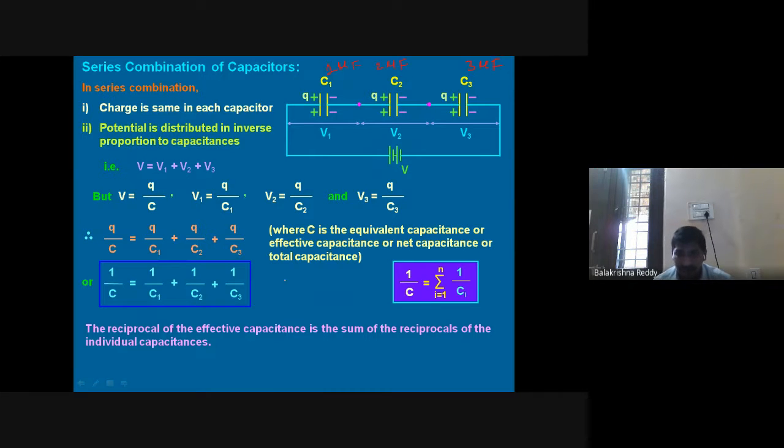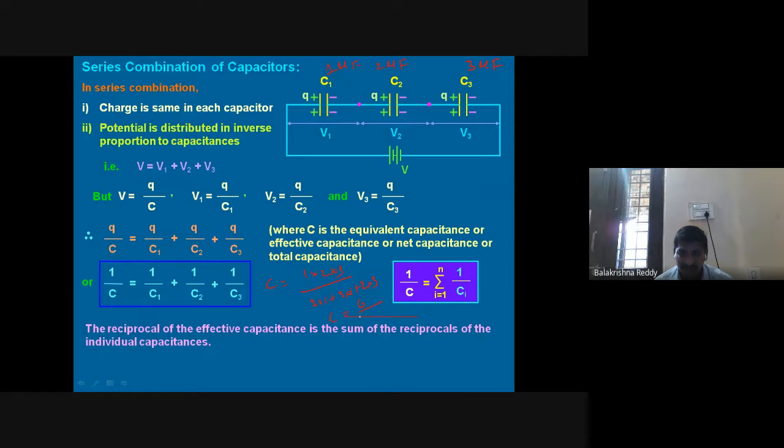Let me tell you, in this formula C1, C2, C3, 1 into 2 into 3. So down, what is the answer? 2 into 1 plus 3 into 1 plus 2 into 3. What is the answer? 2 3 the 6.